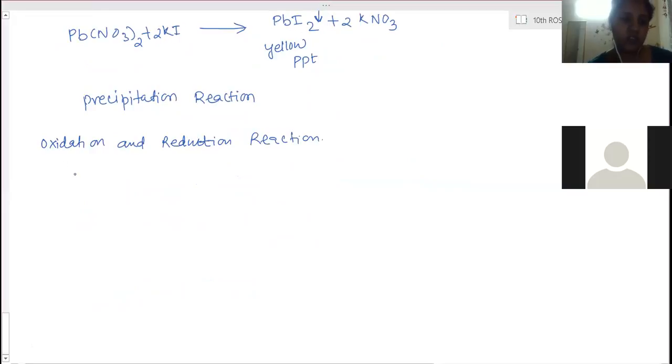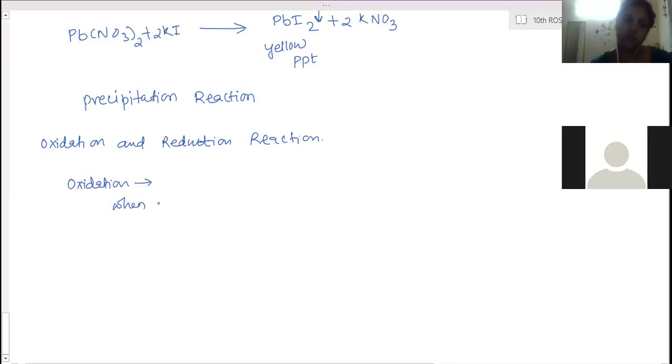Santrishi, what do you mean by oxidation? Oxidation is when a substance gains oxygen, ma'am. Substance, it can be an element or it can be a compound.